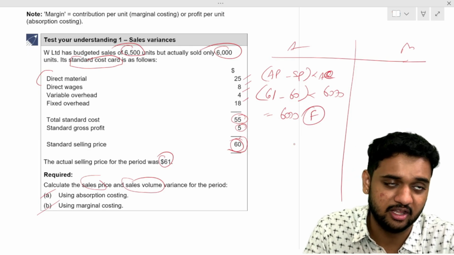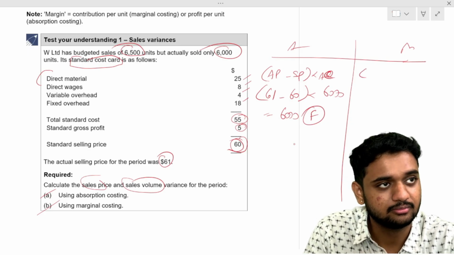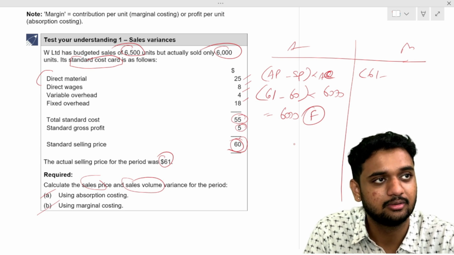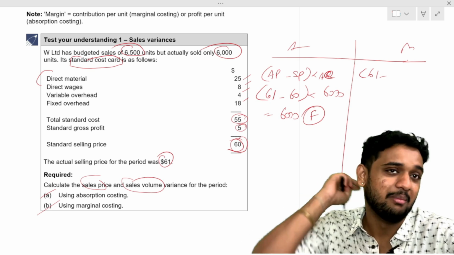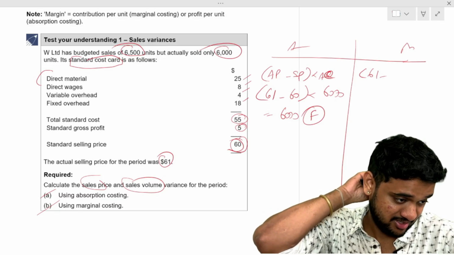Same sales price variance we'll do using marginal costing. What is the actual price? 61. What is the standard price?